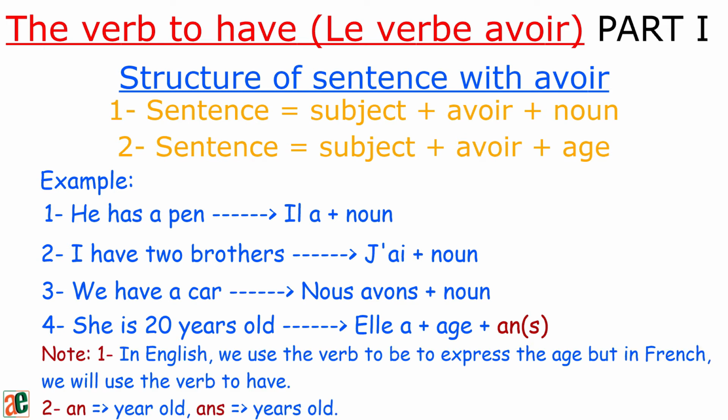In English, we use the verb to be to express the age, but in French, we use the verb to have. An for year old, ans for years old.